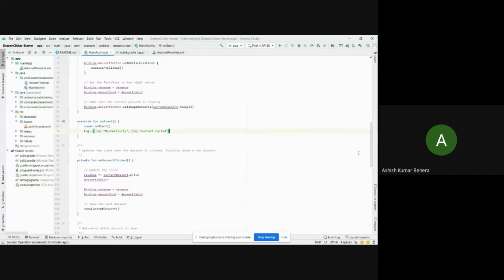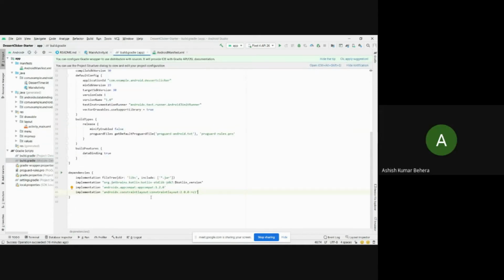In order to do that, we need to open the build.gradle file, the app module one. This is our Gradle Scripts, and inside this, here is our build.gradle file. Let me just open it. Okay, guys.